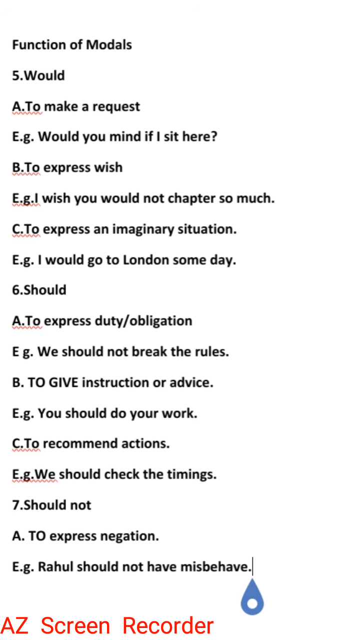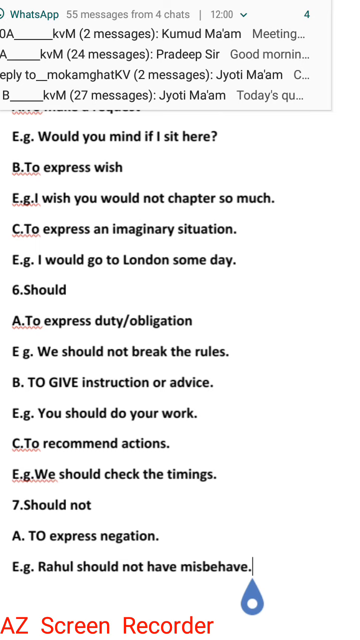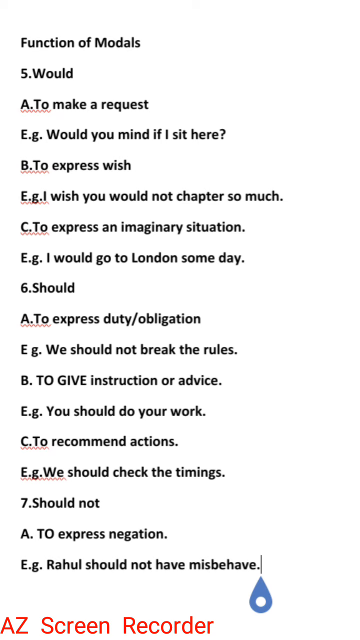And number 3 is to express an imaginary situation. Would is also used to show something which is imaginary. Someone wants to do something and that is possible only in imagination, and so to express an imaginary situation also, would can be used. For example, I would go to London someday. Someone is wishing, someone is imagining that he will go to London someday, that day will come.